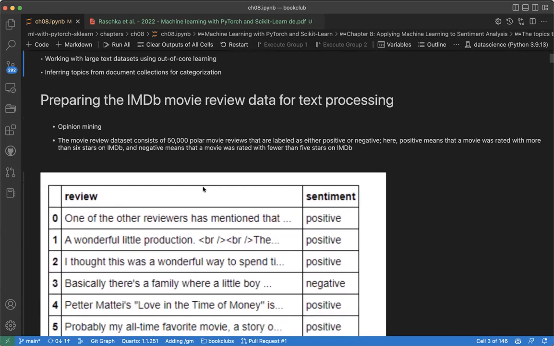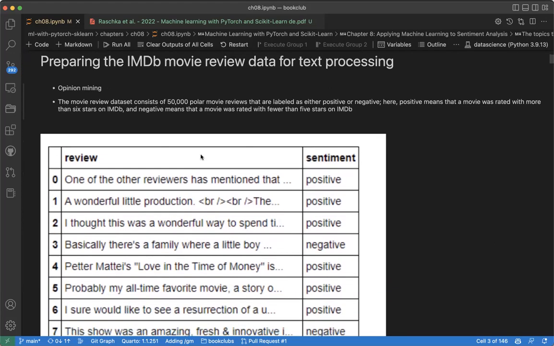So what is sentiment analysis? Sentiment analysis is just trying to find the opinion or sentiment given a text, whether that sentiment is negative or positive. But in today's chapter, we're gonna use a data set called IMDb, which is basically a data set for movie reviews, and it is 50,000 reviews. 25,000 are positive and 25,000 are negative.